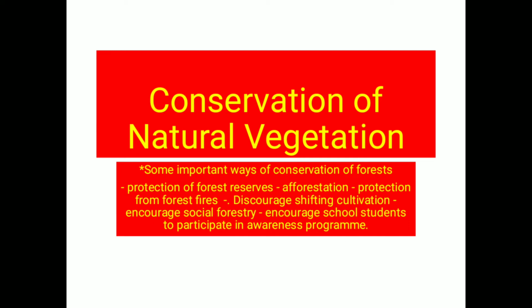Then there was a time when shifting cultivation was in practice. Now in this shifting cultivation, a patch of land used to be cleared out, and then some agricultural work was done, crops were cultivated, and then when the land lost its fertility, the tribal people used to shift to another place, and then again a patch of land was cleared up, that means cutting of the trees, and then again they practiced this cultivation. So this was the shifting cultivation, due to which a lot of trees were cut down. This shifting cultivation brought a great loss in the forest, that is why this should be discouraged.